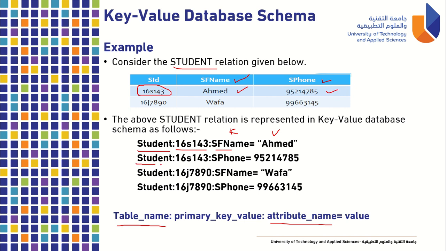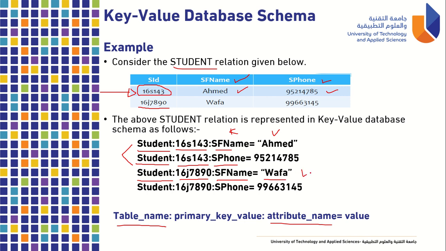So we have student still and then 16S143 colon SP phone. So we have the student phone and then the value is 952.147.85. So in one record in the student relation or table, we have two lines. Okay, one for the phone and one for the SF name. Now for the second one, we have the table name again, student, and then the primary key value, which is 16J7890, and then colon the attribute name, we have Wafa, so equal to Wafa.